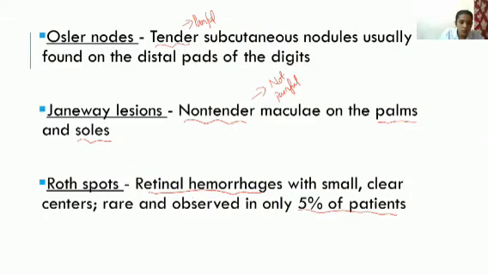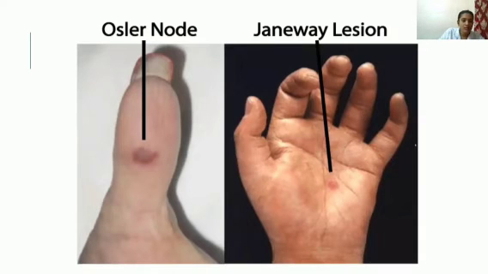So these rough spots will be retinal hemorrhages. So these are the classic signs. Here you can see the image so that it will be more clear for you.